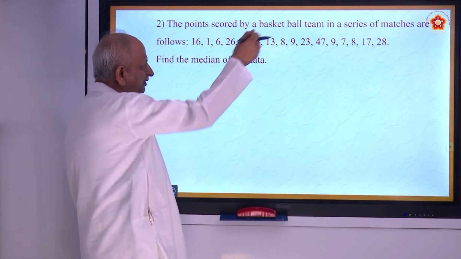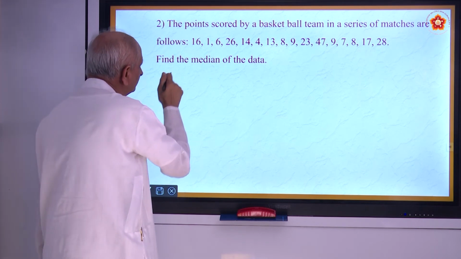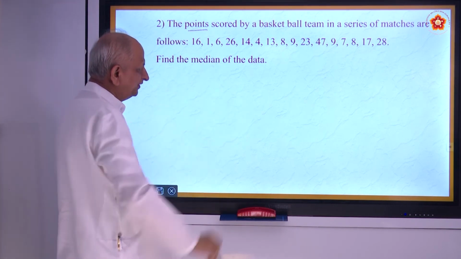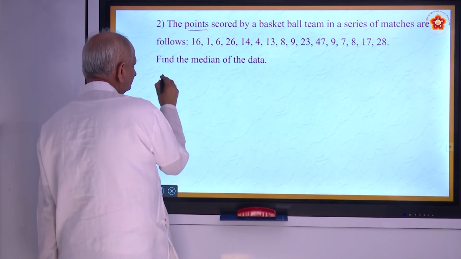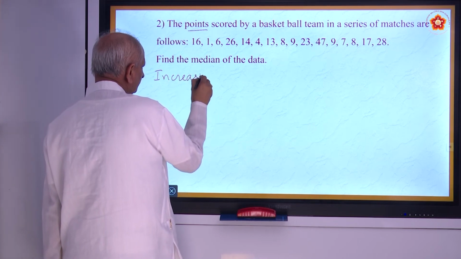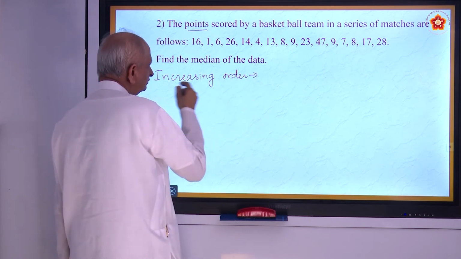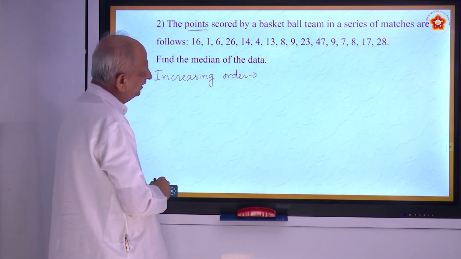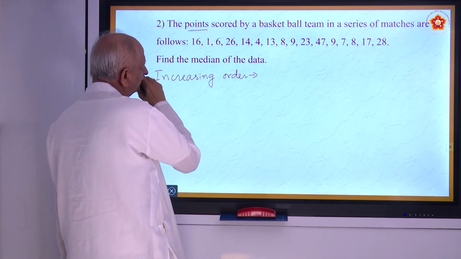So here is about the score, a series of matches, the points scored in the matches. Now what is the first step? You write in increasing order. Or you can write in decreasing order also, nothing wrong. You must start from the lowest. And how many are there? You have to count.